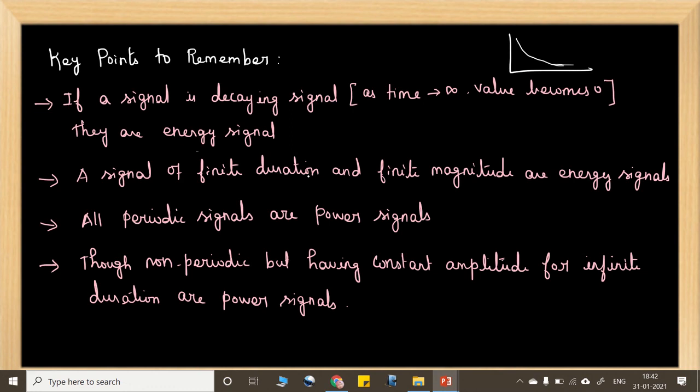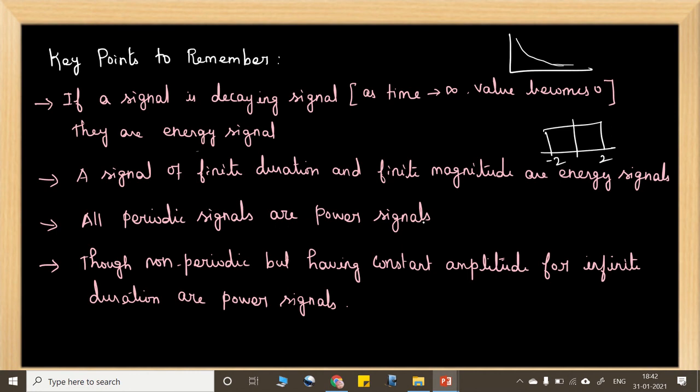A signal of finite duration and finite magnitude is an energy signal. How will it look like this? If we have finite duration, for example, -2 to +2, and finite magnitude, these are called energy signals, because we are able to calculate the energy value here.